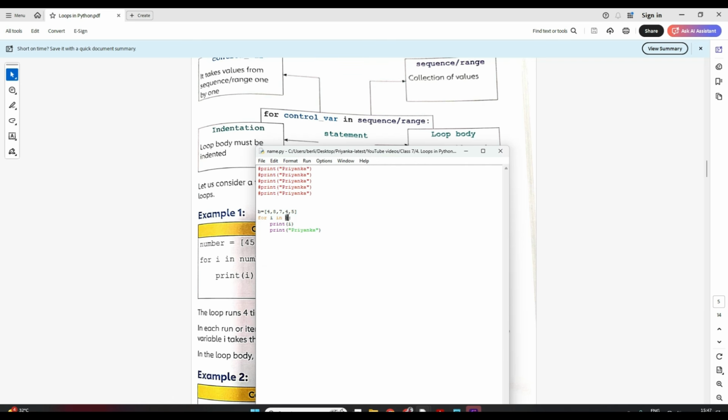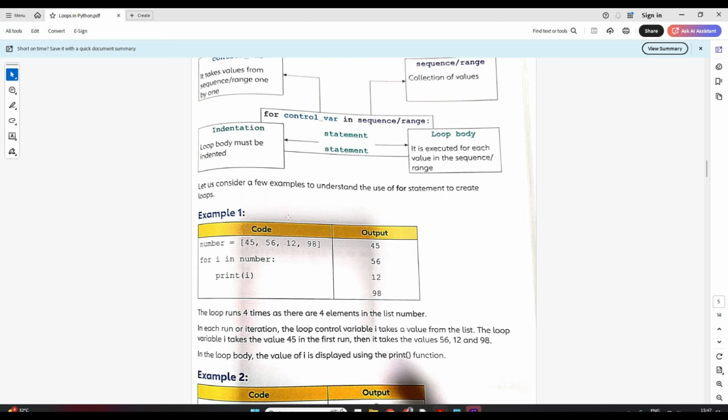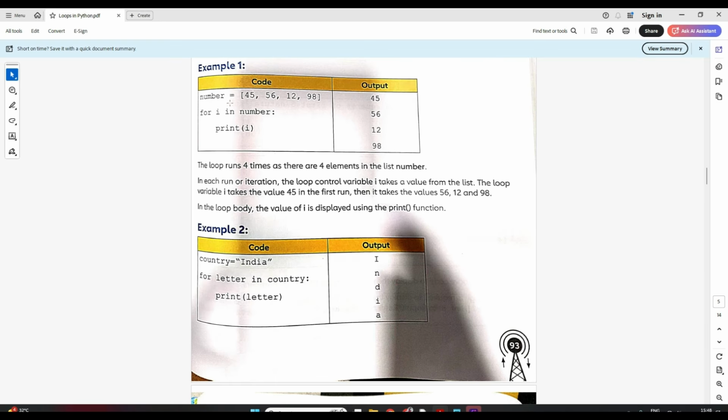So this is your sequence or the range, meaning a list of values, a collection of values. And here, a colon is very important. Then inside this, you have the statements that you want to execute again and again. Clear? Now let's see some examples. This we already covered. Number has been specified as these 4 numbers. So for I in number, print I. It will print 45, then 56, then 12, then 98. So 4 times this loop will go, 4 times this statement is executed.